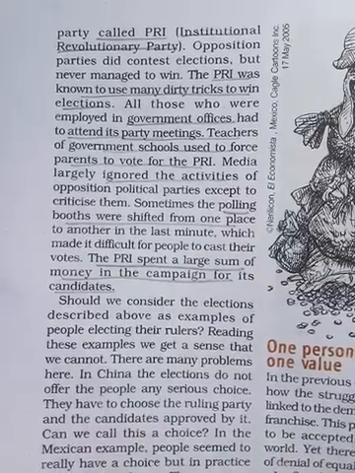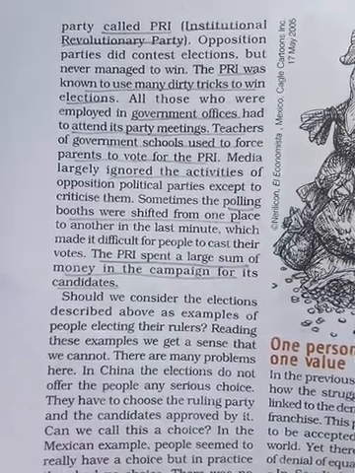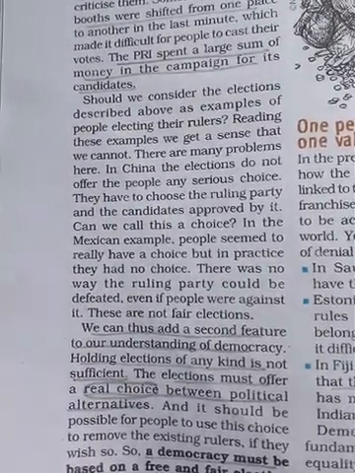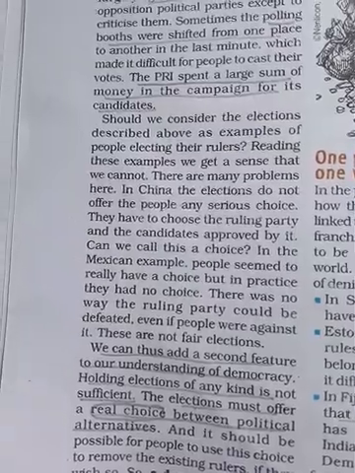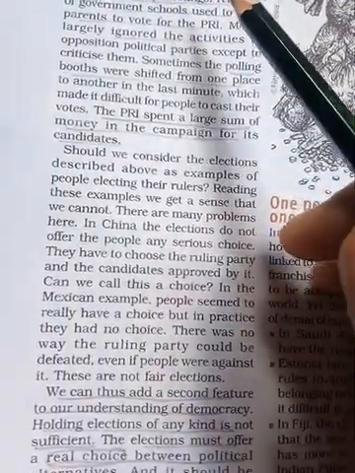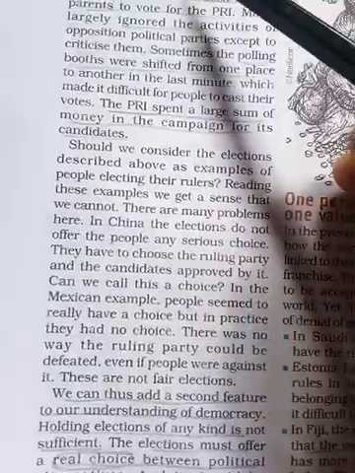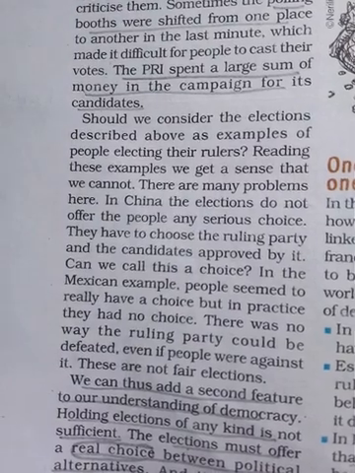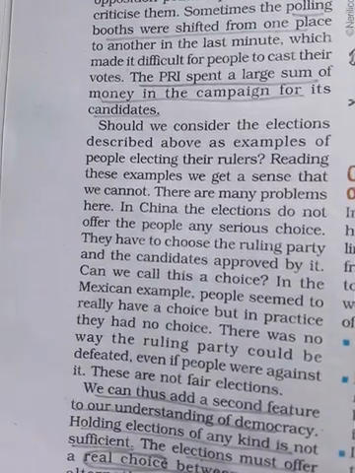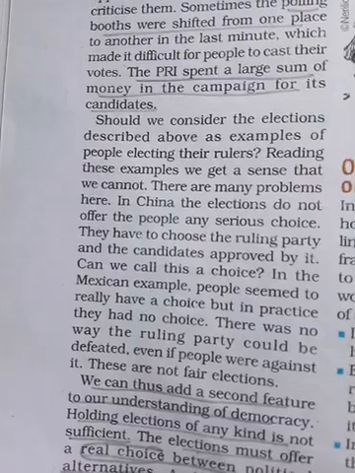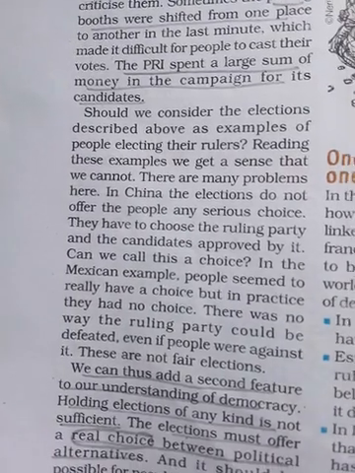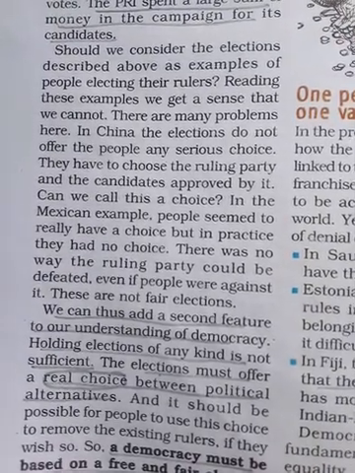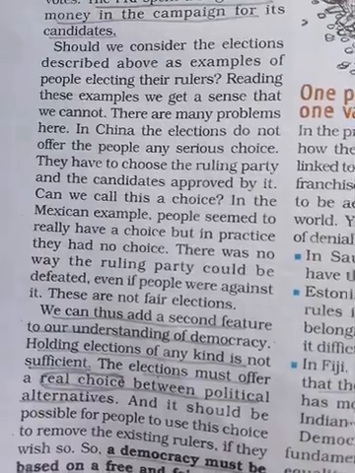This is very important. The PRI used to control everything. They used to hold elections, but they were not fair. The PRI forced government offices and employees to attend its meetings. That means every office had to support the PRI party. Sometimes there was looting, so there was no free and fair election. Sometimes they shifted the polling booths from one place to another.